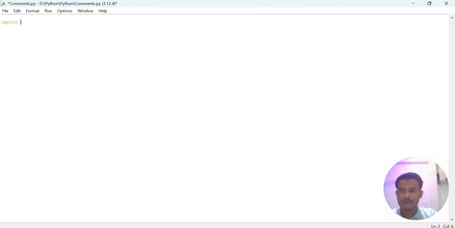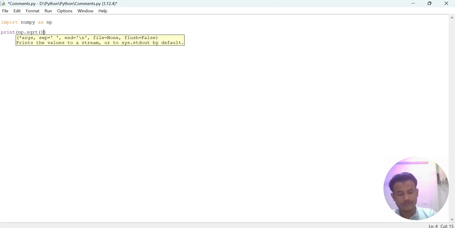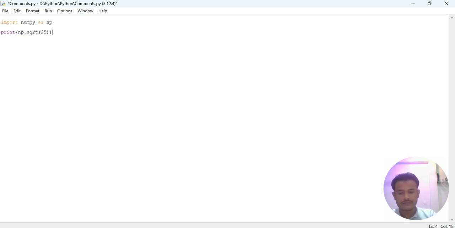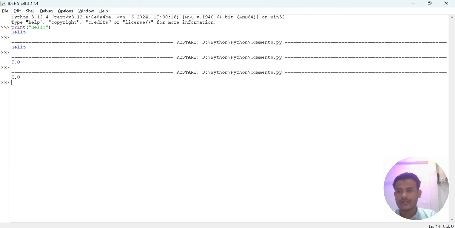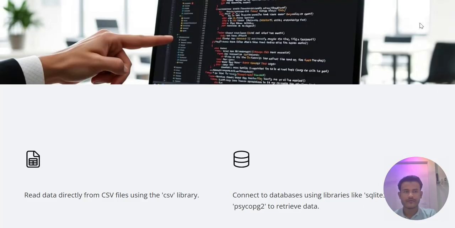So I import the package NumPy, import NumPy as np, and we use all the methods of NumPy in our program. So I will use the NumPy method sqrt like this, and we pass some argument in this like 25, and then save it and run it. So you can see that it will give the result 5.0. So we can use packages in our program by using the import statement.